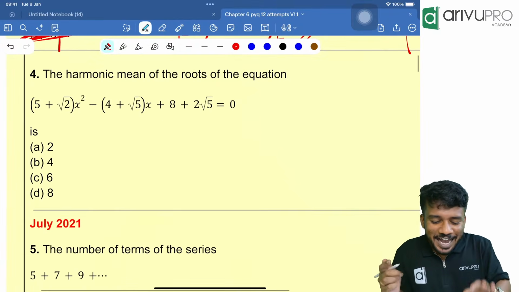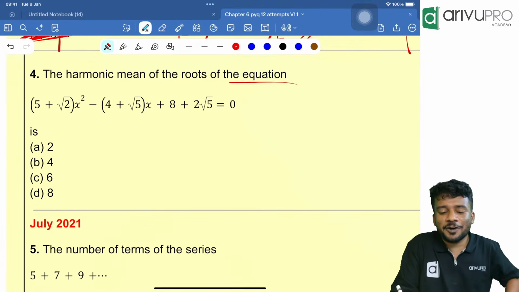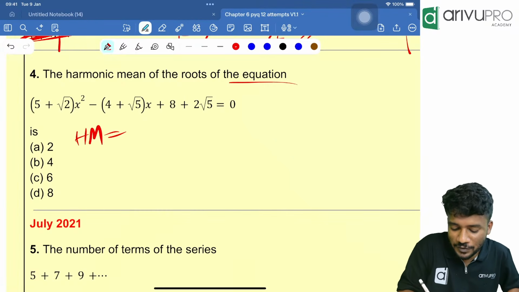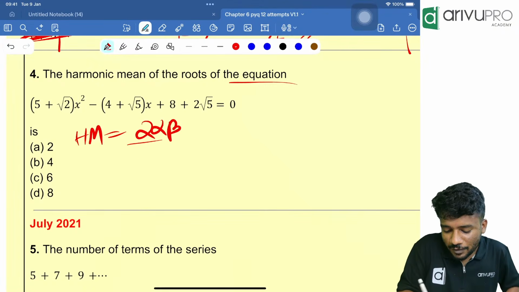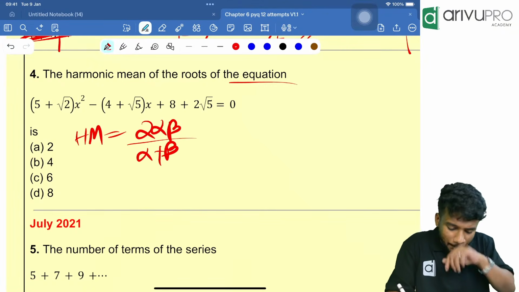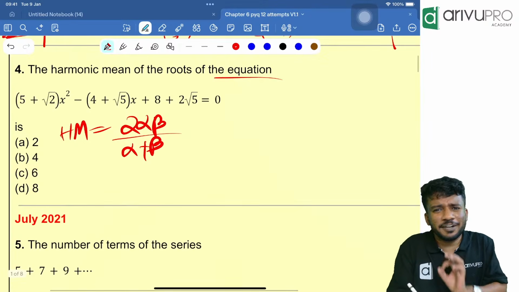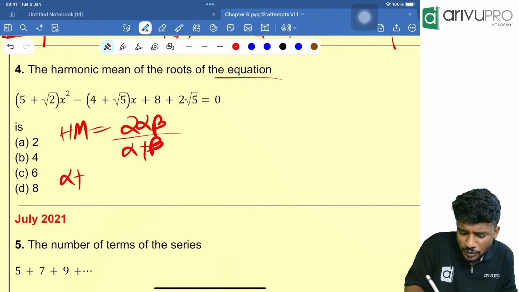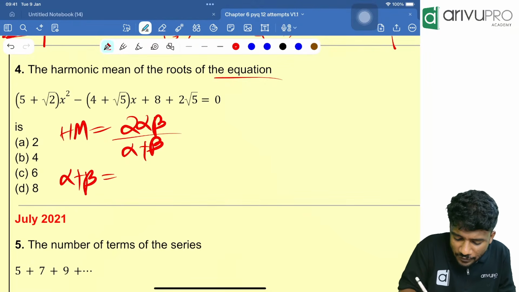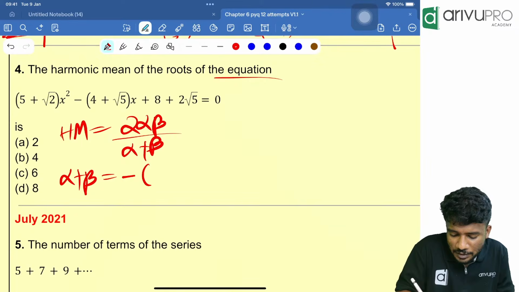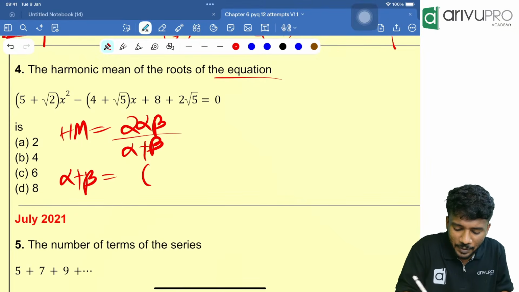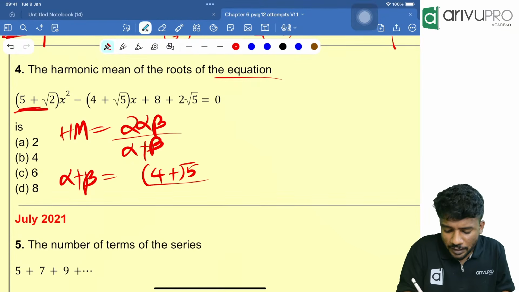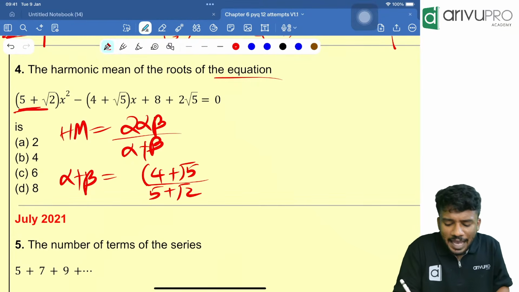Next one. Harmonic mean of the roots of the equation is how much? Harmonic mean means what? Everyone knows. HM for the roots of the equation is 2 alpha beta divided by alpha plus beta. Harmonic mean is 2ab divided by a plus b, right? Now you tell me, what is alpha plus beta? Sum of the roots is nothing but minus of coefficient of x, means minus of minus, that will become plus 4 plus root 5 divided by coefficient of x square, 5 plus root 2. That is alpha plus beta.